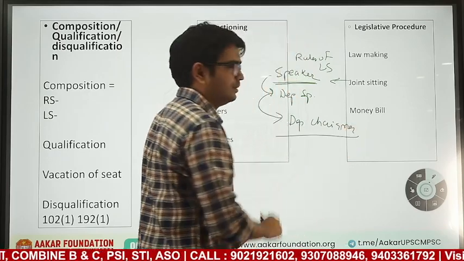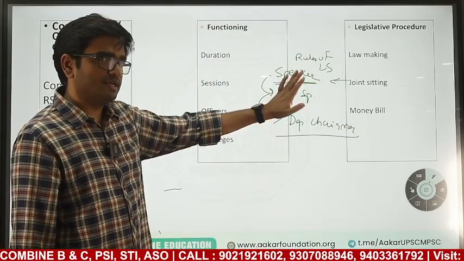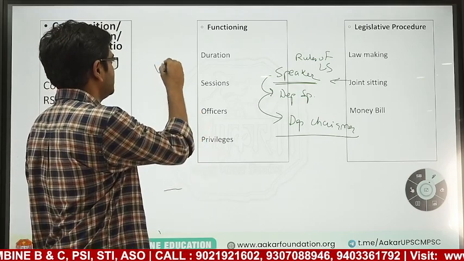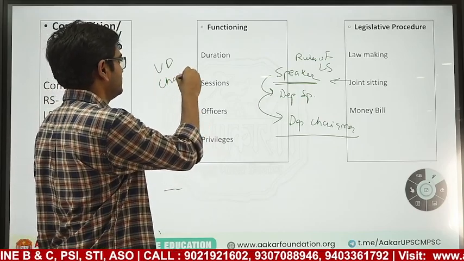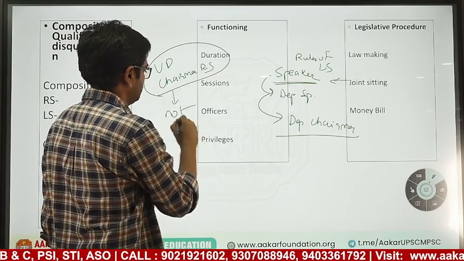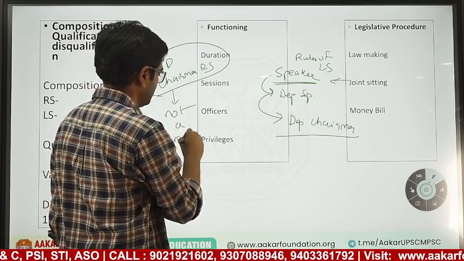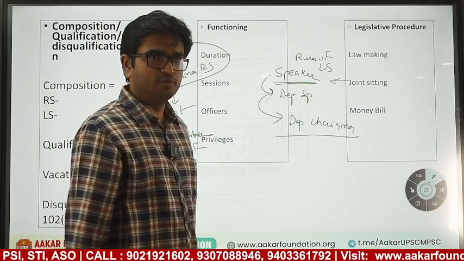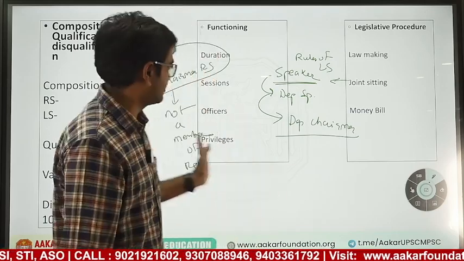Chairman of Rajya Sabha will never sit on joint sitting, because the chairman of Rajya Sabha, the vice president, is not a member of any house. He is not a member of Rajya Sabha. He is just a chairman. He is not a member of the house.